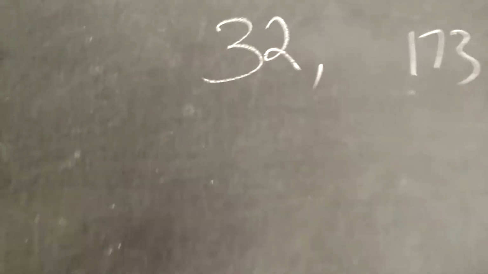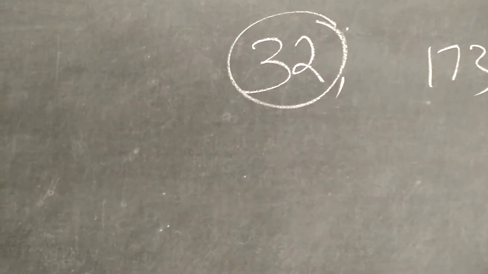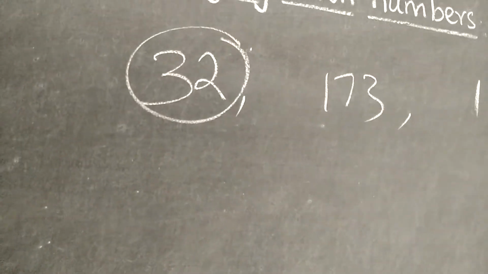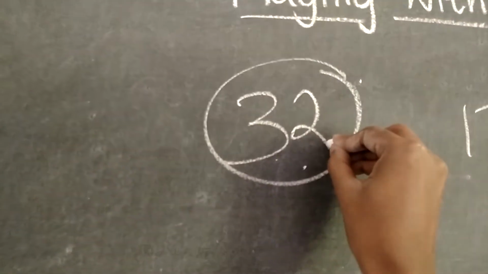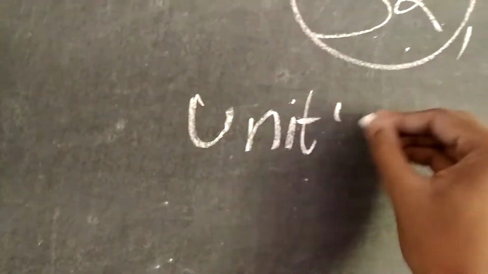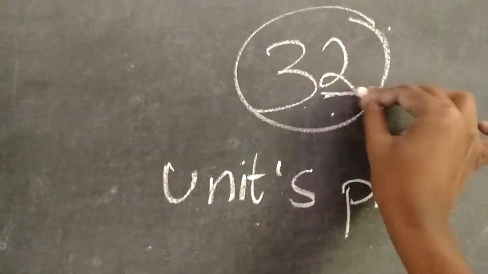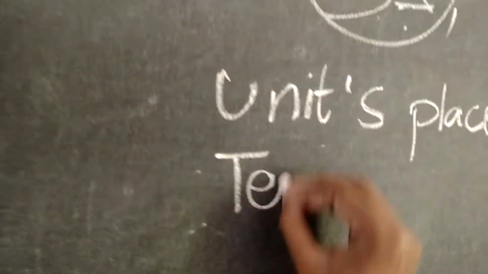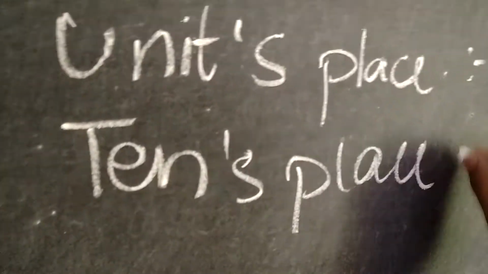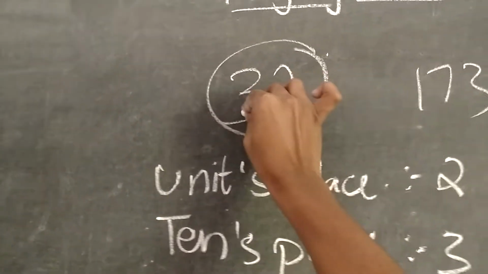In your early classes you would have learned what is units place, what is hundreds place, what is tens place. Look, this is a number called 32. Can you guess what is the units place in this number? This is not new to you. This 2 is your units place. Similarly, tens place is 3. So units place is 2, tens place is 3.